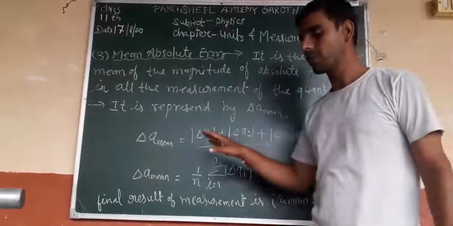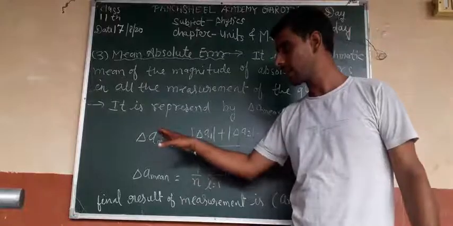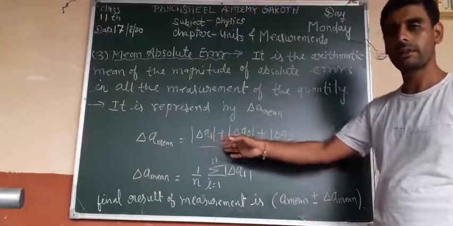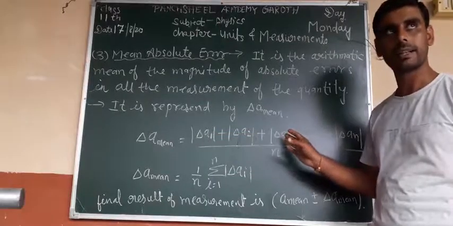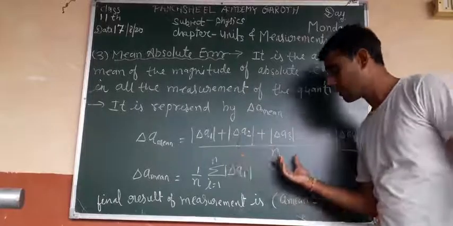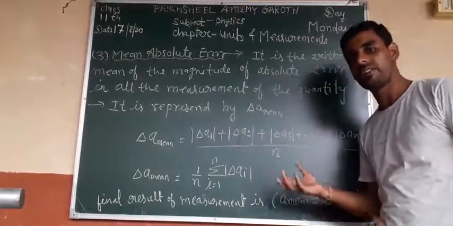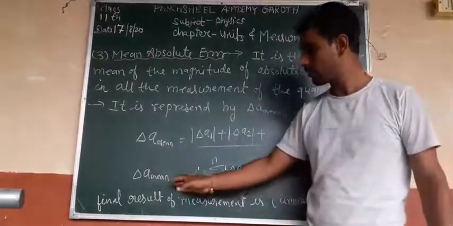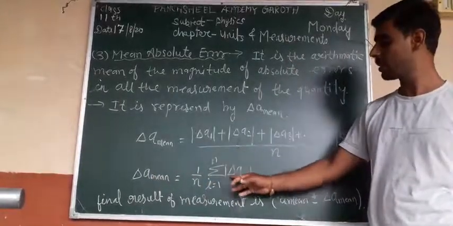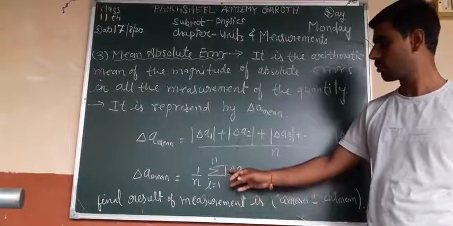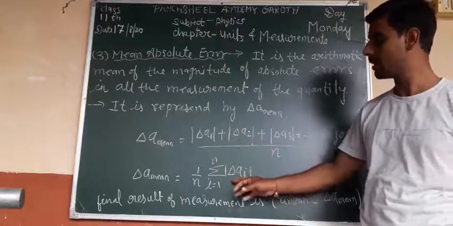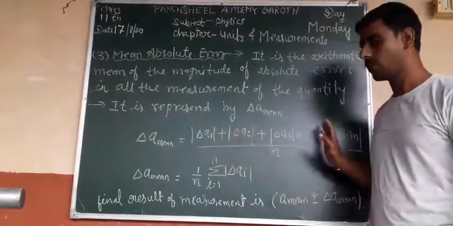ओके, and what is the formula for the calculation of this error? Delta a mean equal to what? Mod of delta a1 plus mod of delta a2 plus mod of delta a3 plus dash dash dash plus mod of delta an upon n. Why n? Because we want to take the average. Okay, now in short form, delta a mean equal to 1 by n summation of i's varying from 1 to n, and mod of delta ai. Okay, i की वैल्यू आप रखते जाइए 1 2 3 4 n तक.